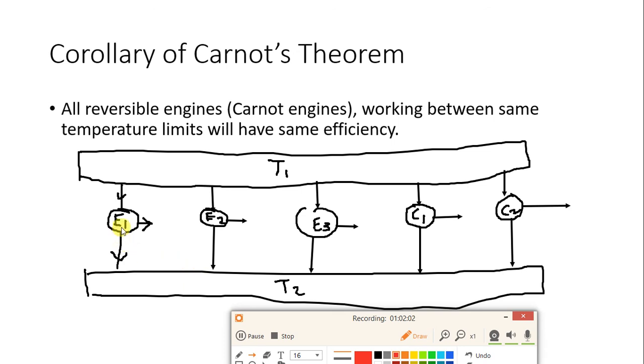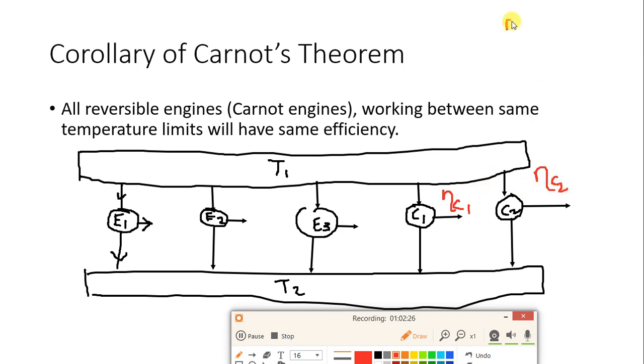Now if you consider the corollary of Carnot theorem, what can you conclude? Efficiency of the C1 engine and efficiency of the C2 engine will both be the same.